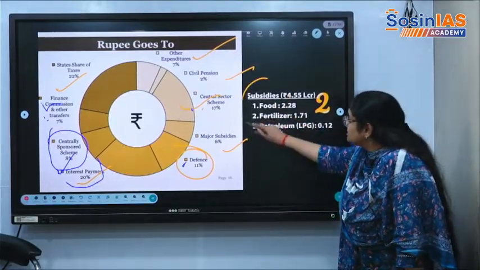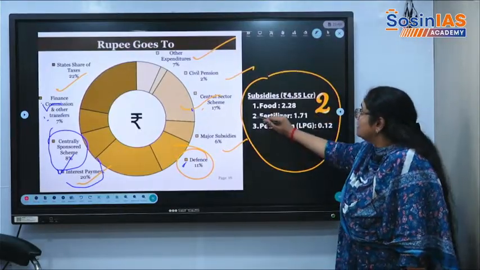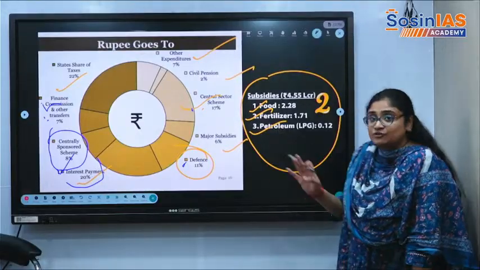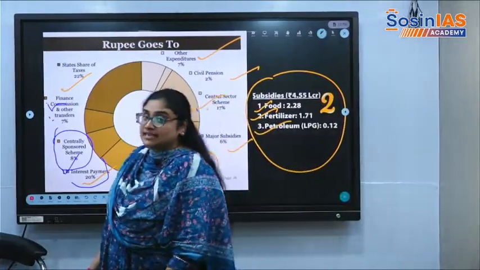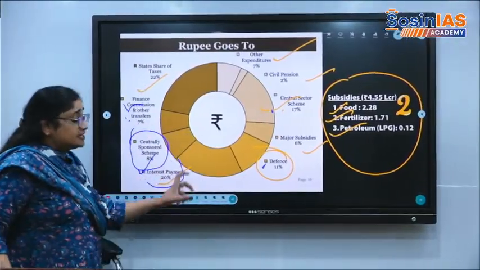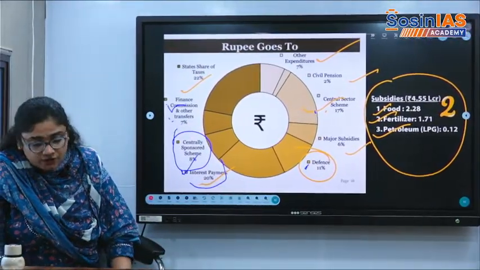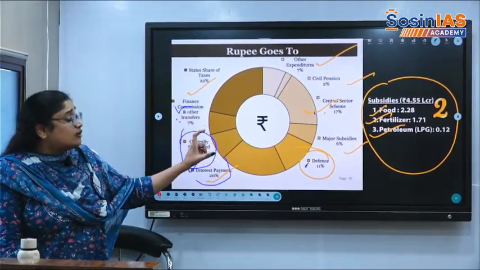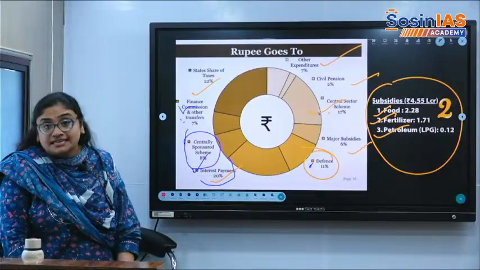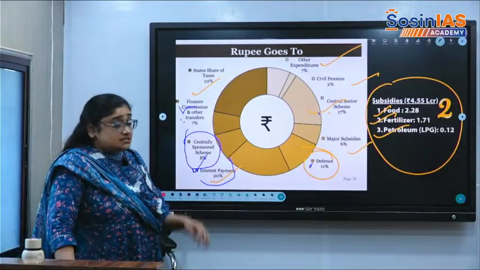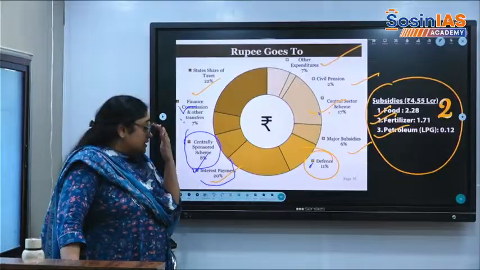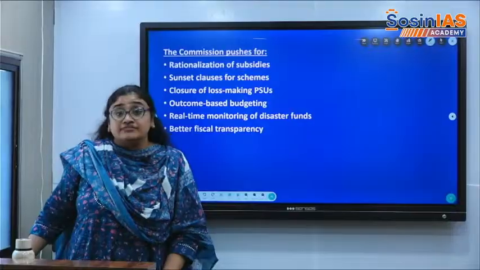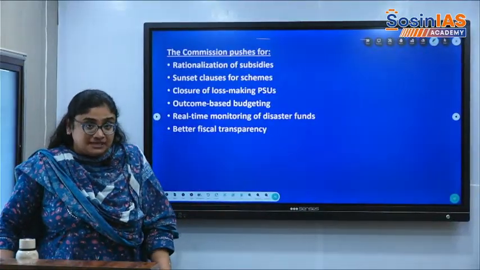And of the subsidies that the center gives, one is food subsidy, fertilizer subsidy and petroleum subsidy. These are the same for the previous year and also the present year. So food, fertilizer, petroleum, this is the order of the subsidies. Most of the subsidies, that is 6%. In the subsidies, most is food subsidy, then fertilizer subsidy, then petroleum subsidy. This is what the government gives. These are the basic facts that we need to remember for the prelims exam.